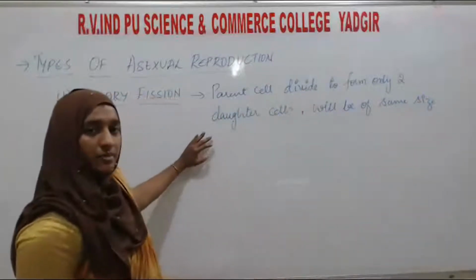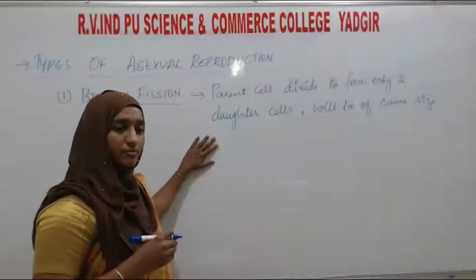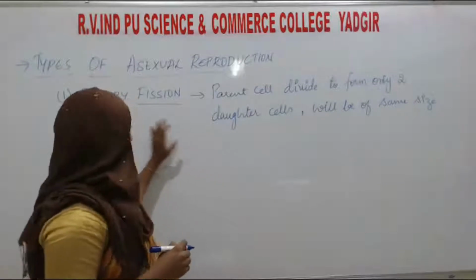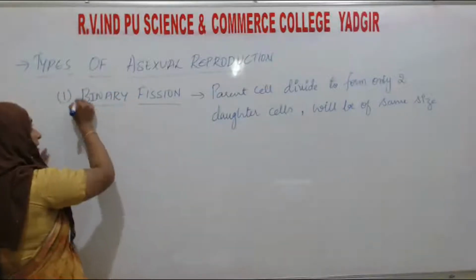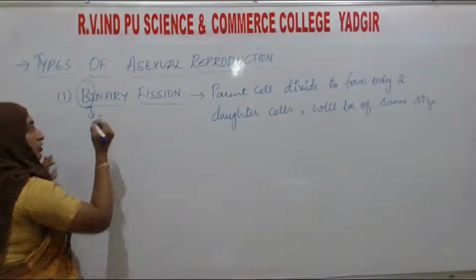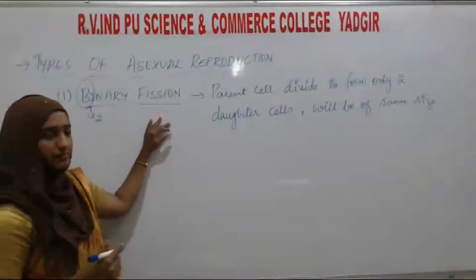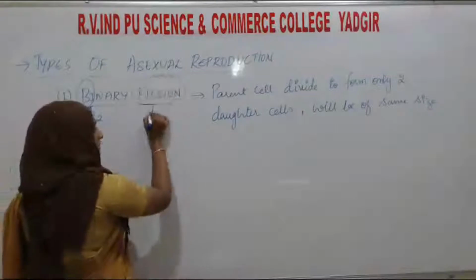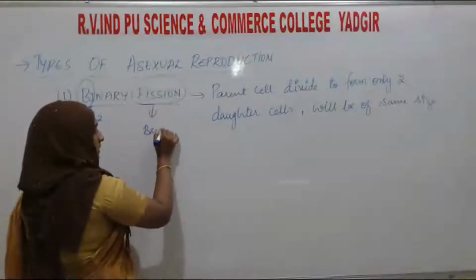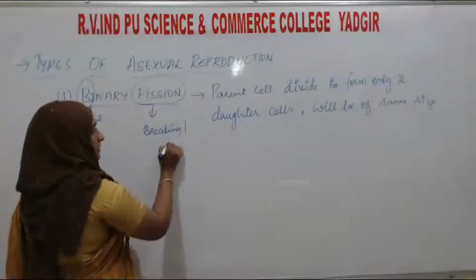Binary means only 2 daughter cells are going to form. Fission means breaking, or something dividing.